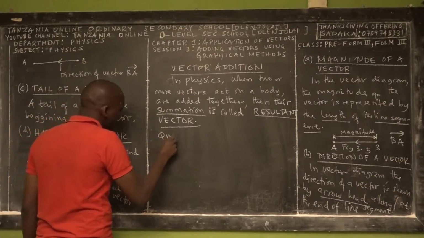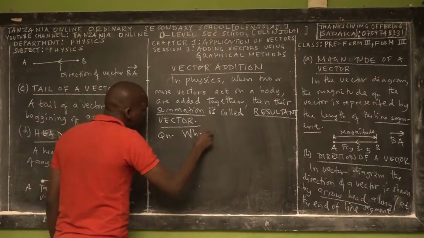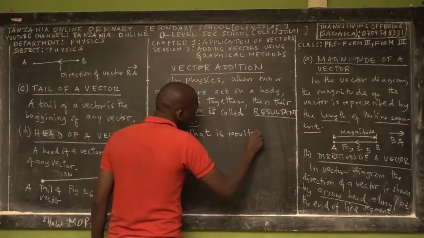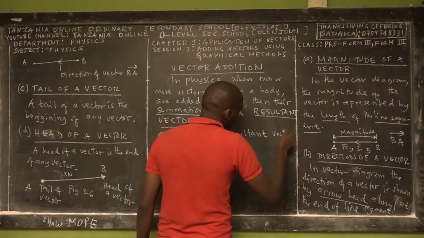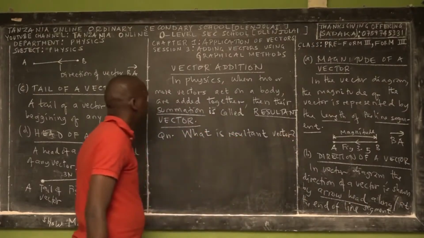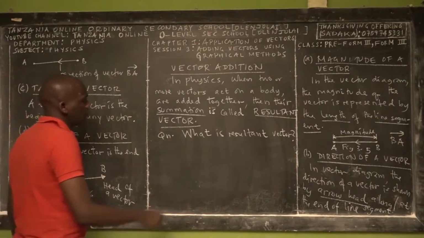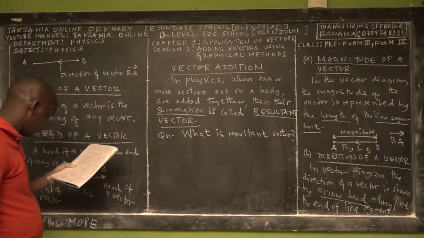You have to understand this first. Pause the video and ask yourself, what is a resultant vector? That's the question. So, the resultant vector.